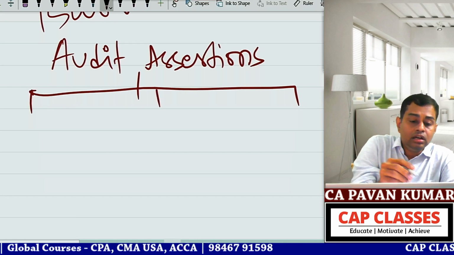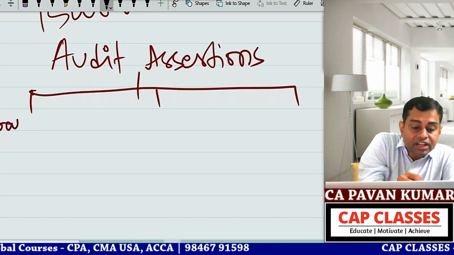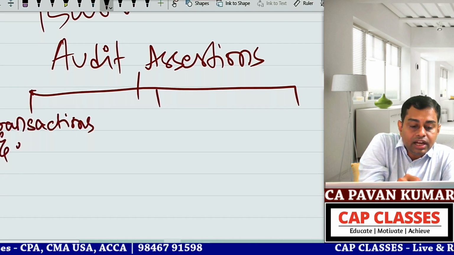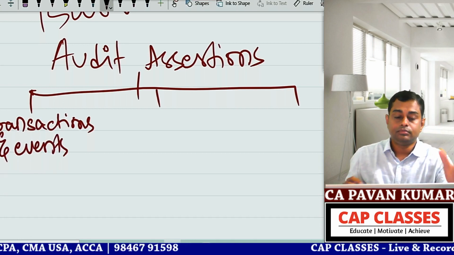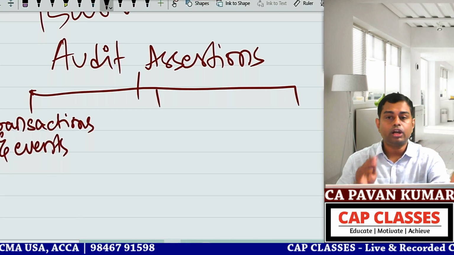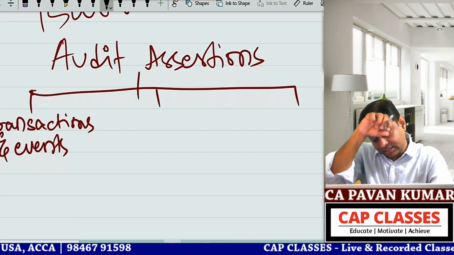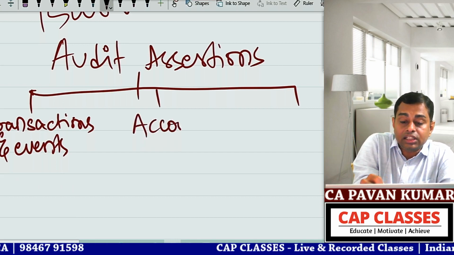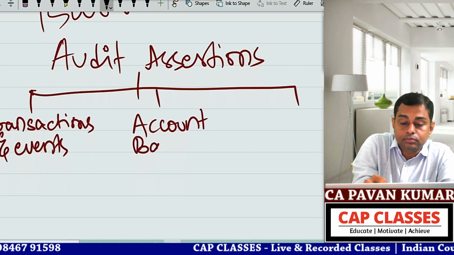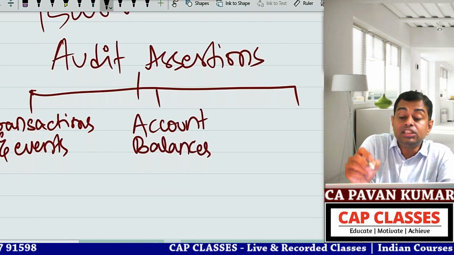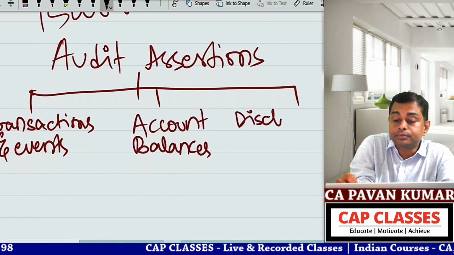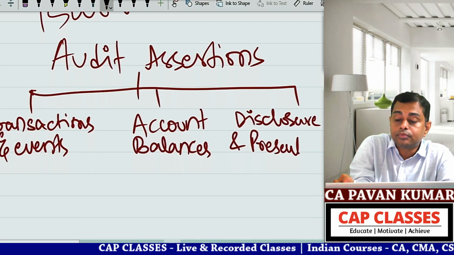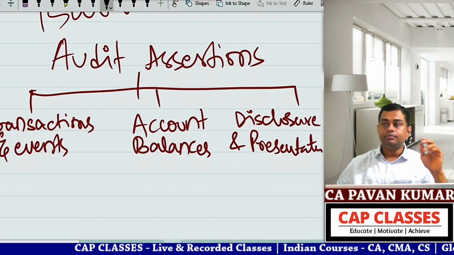On the left side, transactions and events. Second one, write down balances. What are the balances? Account balances, assets and liabilities. Third one is disclosure and presentation.